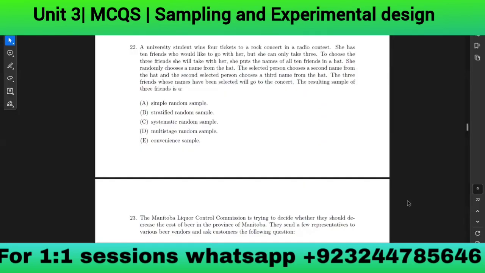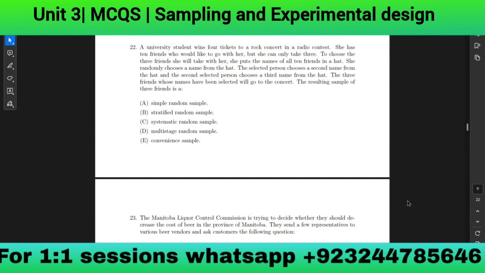A university student wins 4 tickets to a rock concert in a radio contest. She has 10 friends who would like to go with her, but she can only take 3. To choose the 3 friends she will take with her, she puts the names of all 10 friends in a hat. She randomly chooses a name from the hat.